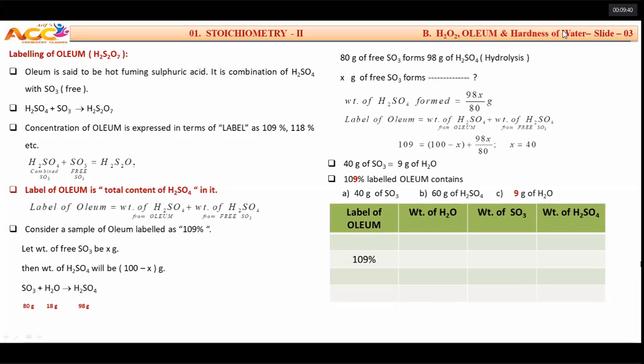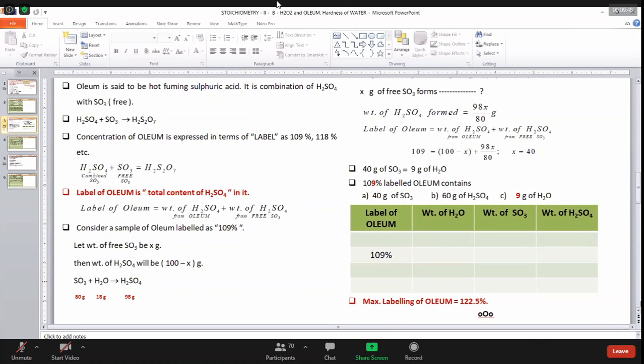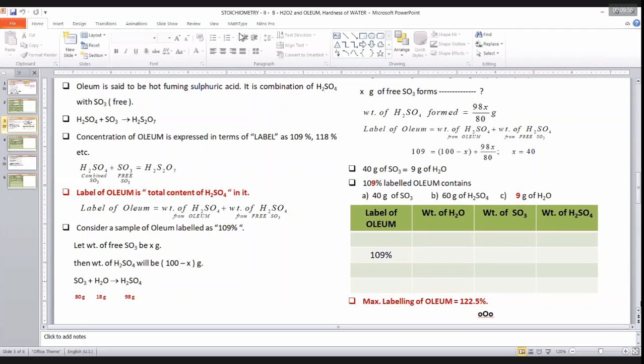Come on. For example, suppose you are having a problem like this, how to proceed? See here carefully. First, let us go to 109%. If it is 109%, then how to proceed?